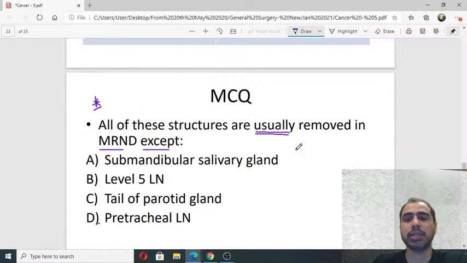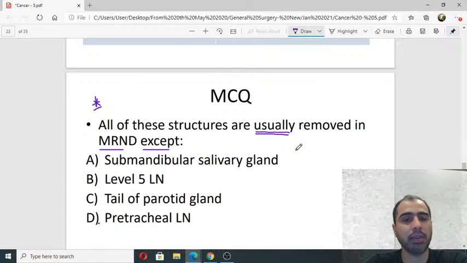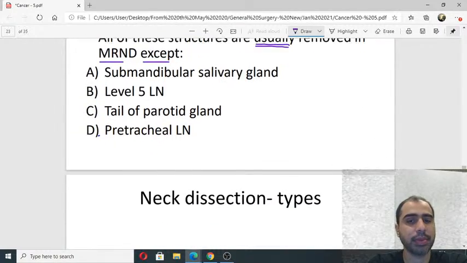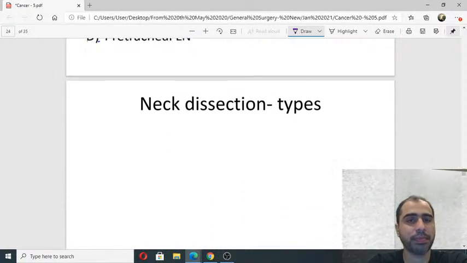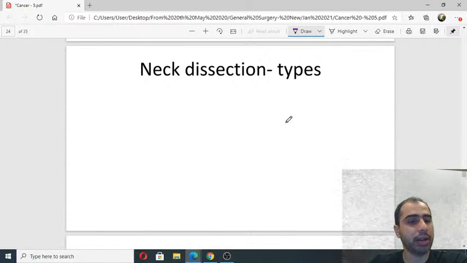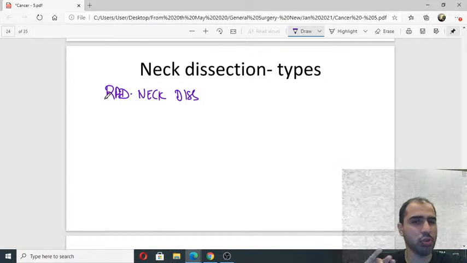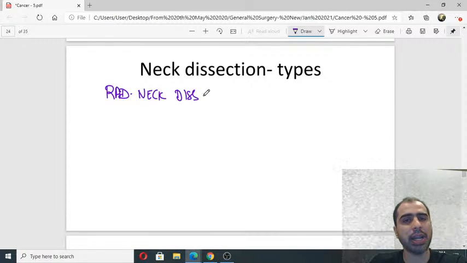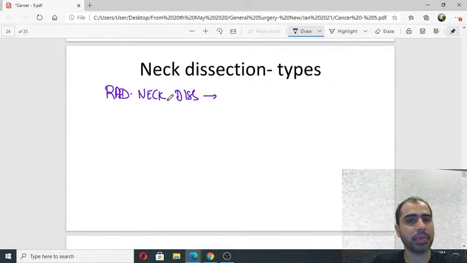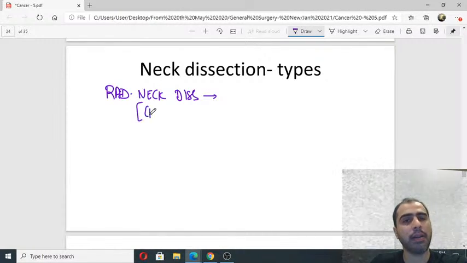Okay, first let us understand what is MRND. Then I'll give you the answer. तब तक आप सोचना. Neck dissection started olden days, radical neck dissection. Okay, and we are assuming everything on one side. Now in radical neck dissection, what was done? Radical neck dissection of Crile.